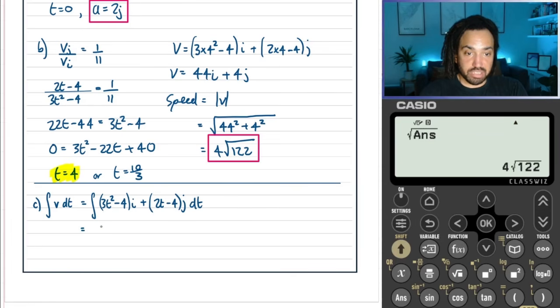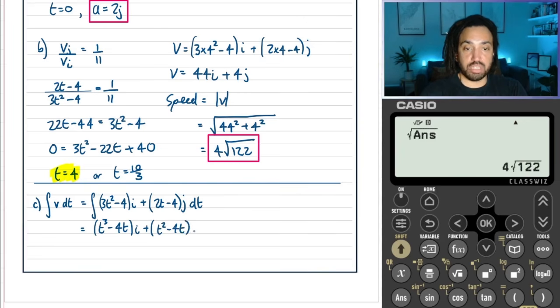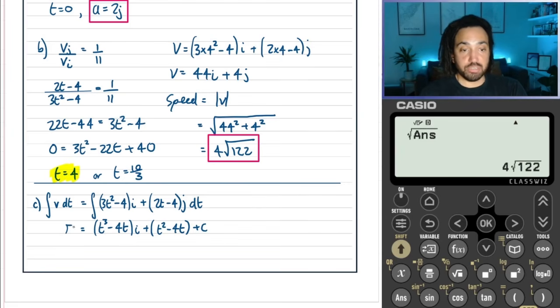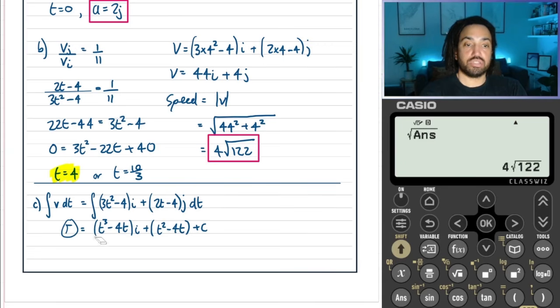So to integrate this, 3t squared integrates to t cubed, and minus 4 integrates to minus 4t. Okay, and then integrating this, 2t integrates to t squared, minus 4 integrates to minus 4t, and then again plus c. But we know that this is equal to the position. The position is 0 when t is 0, which means therefore c must also be 0. So we could just say c is 0, so that's great.